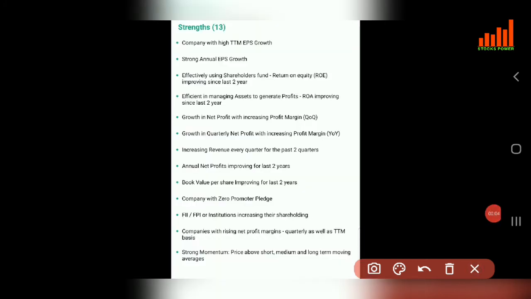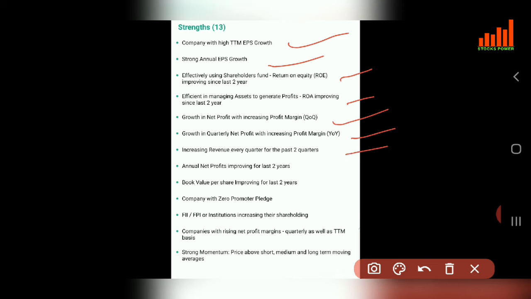Now we will see what makes SBI's strengths. First point is a company with high TTM EPS growth. Next is strong annual EPS growth. Third is effectively using shareholder funds, with return on equity improving for the last 2 years. Next is efficient in managing assets to generate profit, with ROA improving for the last 2 years. Next is growth in net profit with increasing profit margin, and growth in quarterly net profit with increasing profit margin year on year.